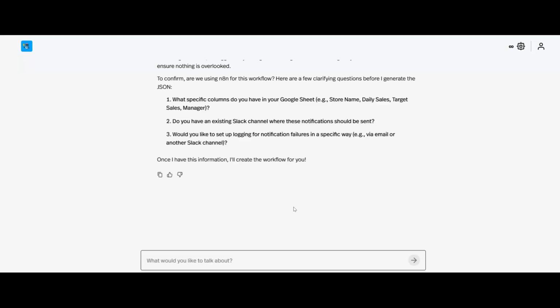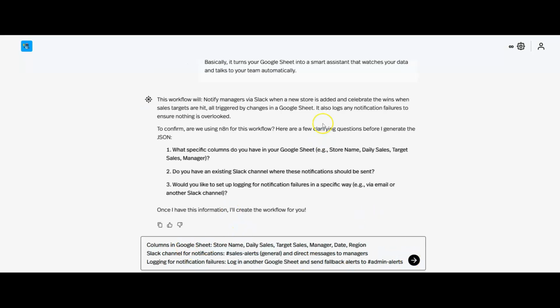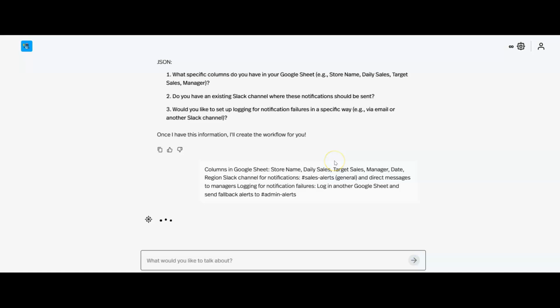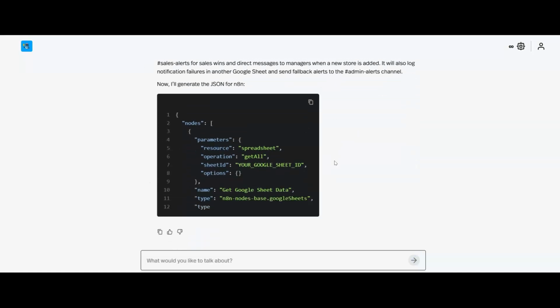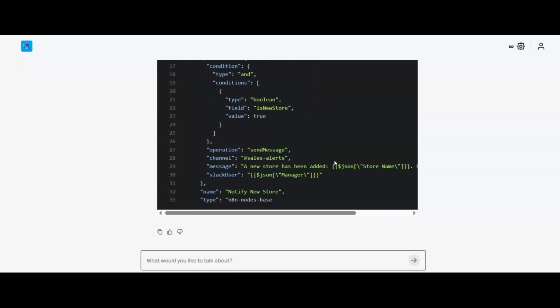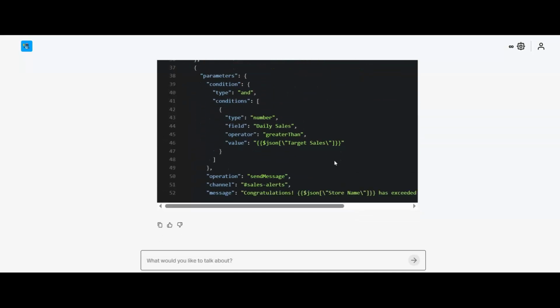So let me just pause. I'm going to answer these questions and then we'll keep going. Okay, so I've gone through, I've answered those questions based again on the conversation that I would have had with the person I met with, and then this is going to build the entire JSON for me.